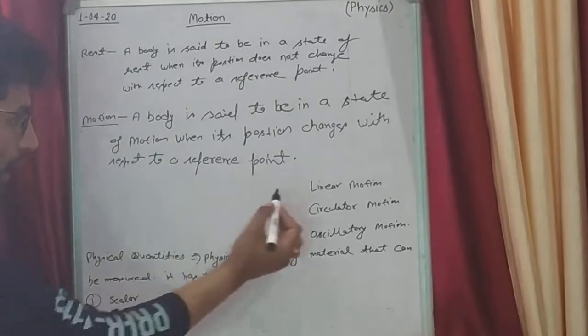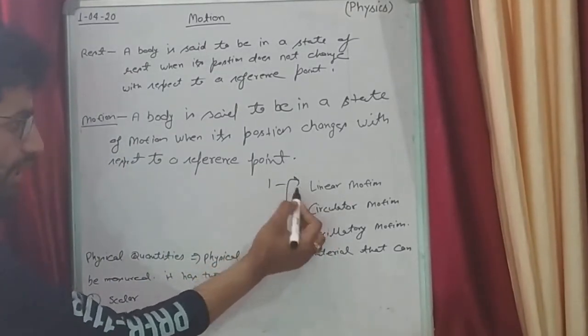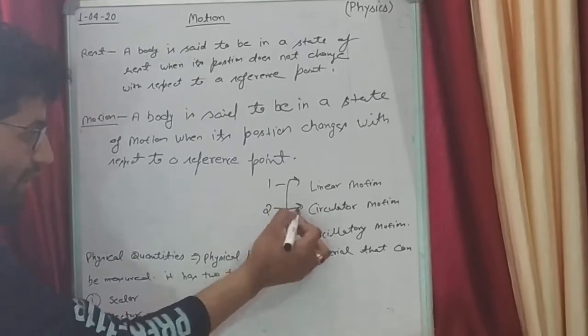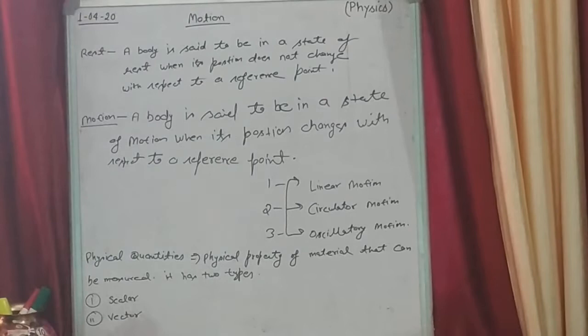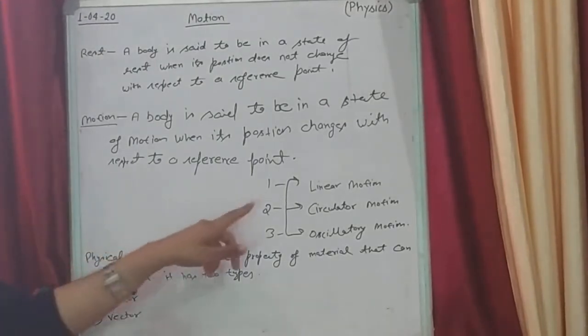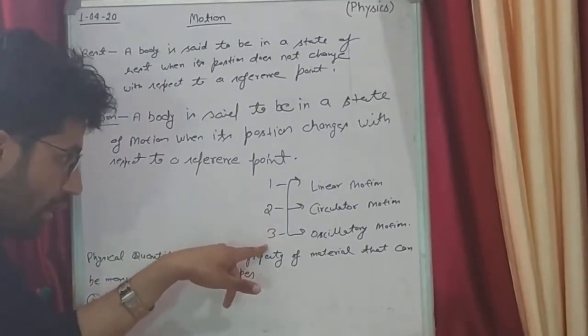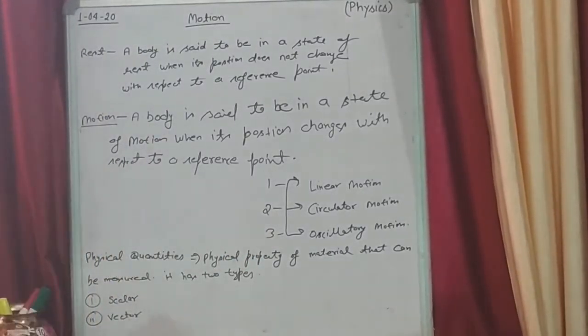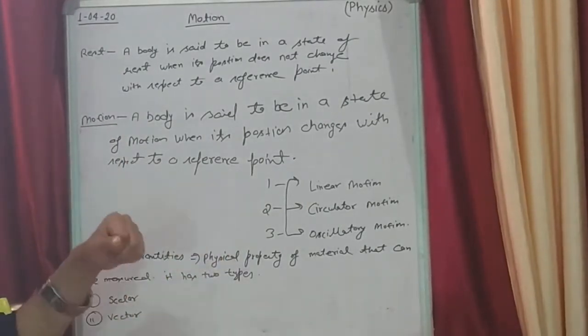Motion is of three types. First, linear motion, second, circulatory motion, and third, oscillatory motion. We can divide motion into three categories. What is the meaning of linear motion, circulatory motion, and oscillatory motion?